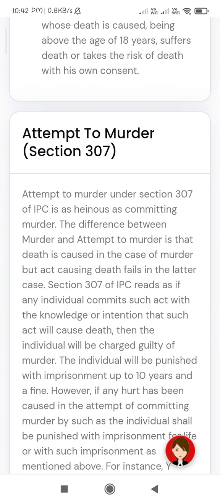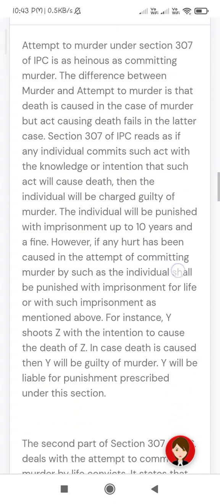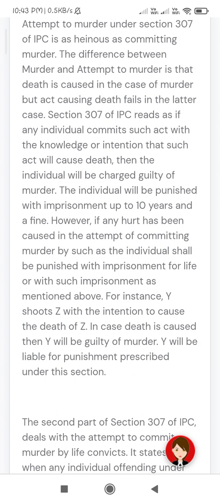Now I will tell you about attempt to murder, section 307. Attempt to murder under Section 307 of IPC is as heinous as committing murder. The difference between murder and attempt to murder is that death is caused in the case of murder, but the act causing death fails in the latter case. Section 307 of IPC reads that if any individual commits such an act with the knowledge or intention that such act will cause death, then the individual shall be charged as guilty of murder, and shall be punished with imprisonment for life, with such imprisonment as mentioned above.